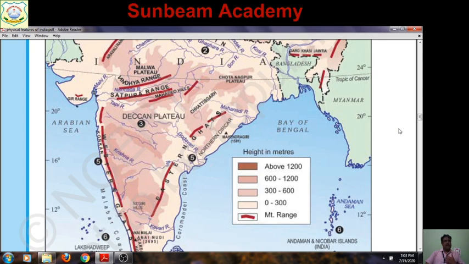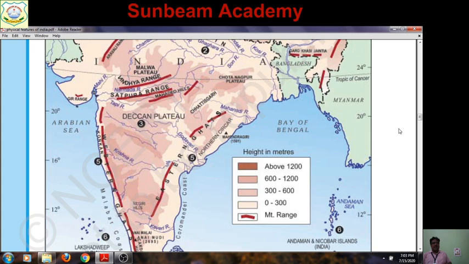Myself, I know about my correction: I allot 0 for wrong location. If there is even a little mistake, if you are changing the political boundary, 0 will be given. So be aware of it. For map work, it is your duty to practice hard. So three important peaks you have to locate: K2, Kanchenjunga and Anaimudi.